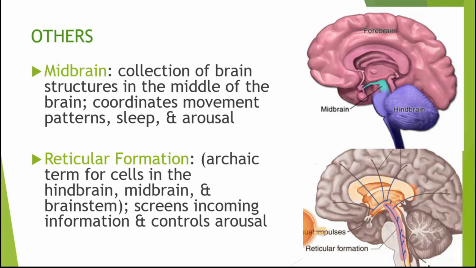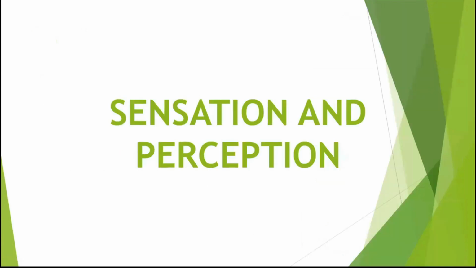Now, if you can see, there are other parts of the brain that overlap, but they are all working together. There's no one part that's actually just doing one thing. They're actually coordinating with each other. Right? And then this is the reticular formation. Do you see this red line there, the red color? That is the reticular formation. It screens incoming information and controls arousal. So basically, when information goes up to our brain, the reticular formation is the one that receives it and screens whether it should go to the brain or not. So basically, that's it.